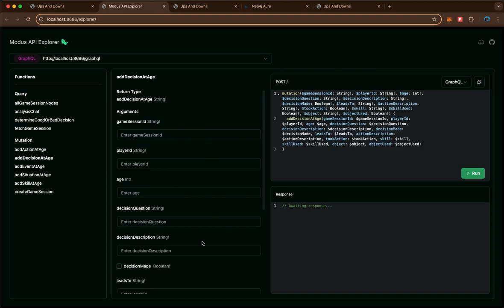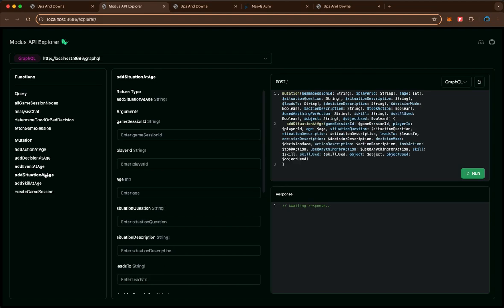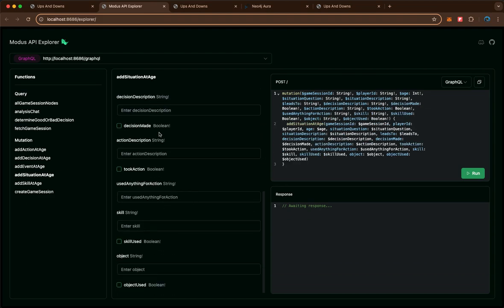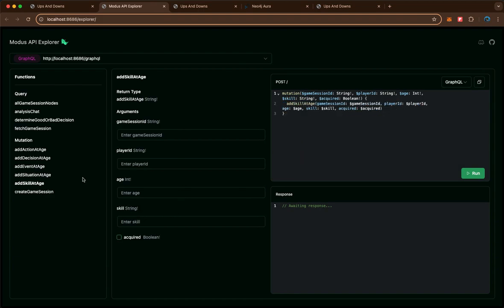So we record a decision that the player made depending on the question. If the player had to take an action, then we record an action. If they were given a situation and they had to take a decision or an action, then we record a situation. Or if they gathered any skill at any age, we record that as well.